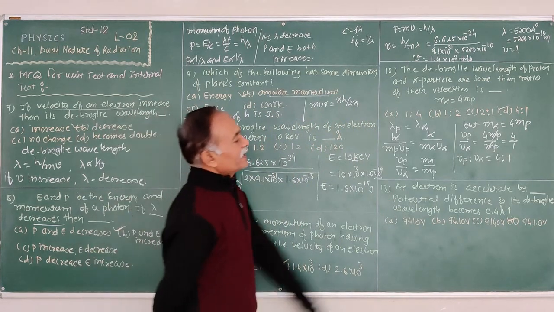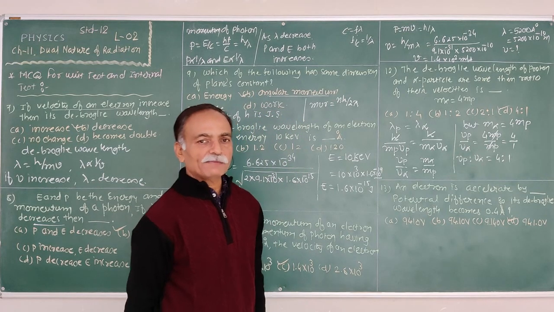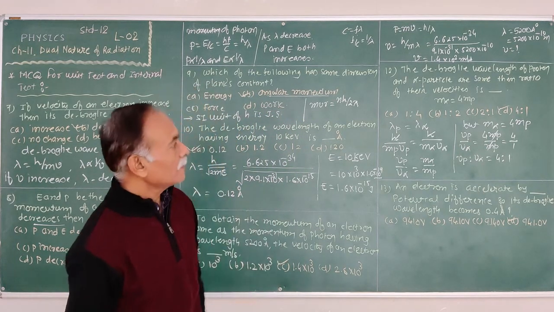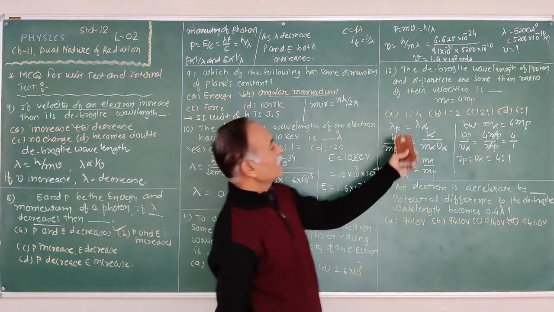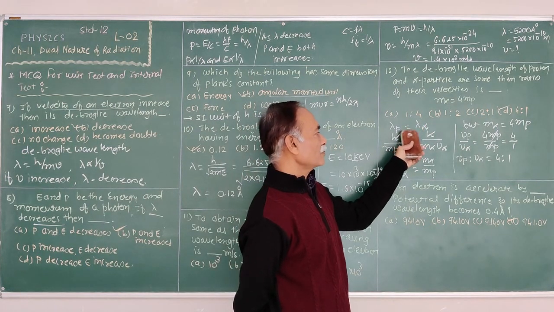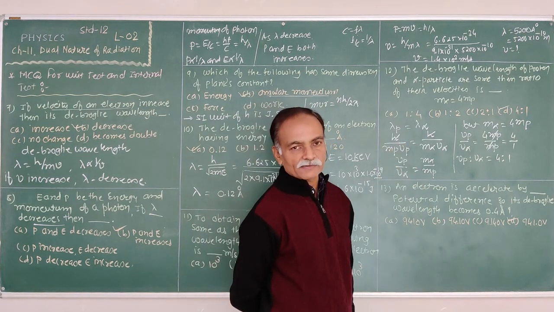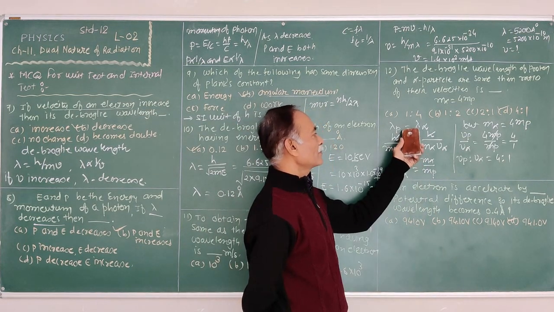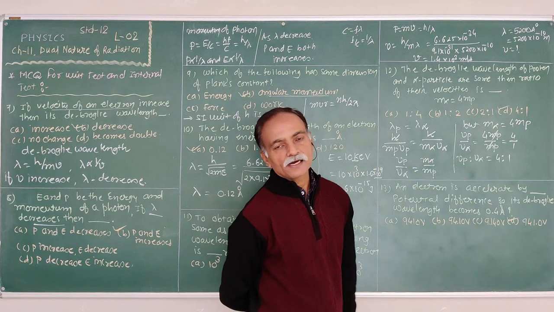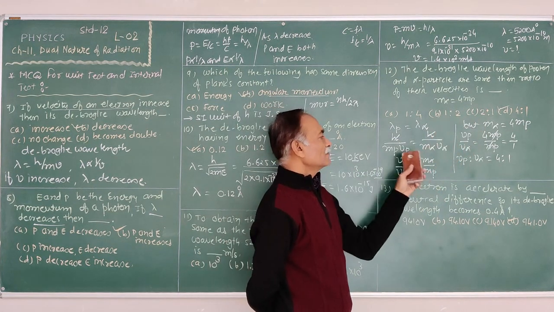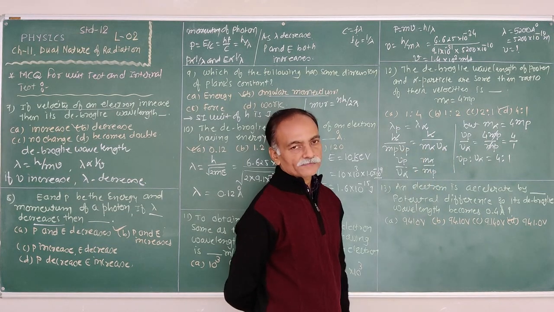Again, the de Broglie wavelength of proton and alpha particle are the same. Then the ratio of their velocities. That means we have to find the ratio of the velocity of the proton to the velocity of the alpha particle. Here the de Broglie wavelength is given the same for proton and alpha particle. The equation of the de Broglie wavelength lambda is equal to h upon momentum, or h upon mv. Therefore, for proton, h upon mp vp. For alpha particle, h upon m alpha v alpha. h is cancelled. Therefore, vp upon v alpha is equal to m alpha upon mp.